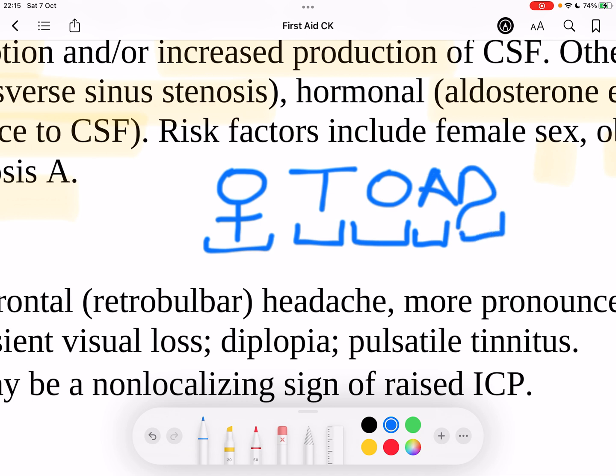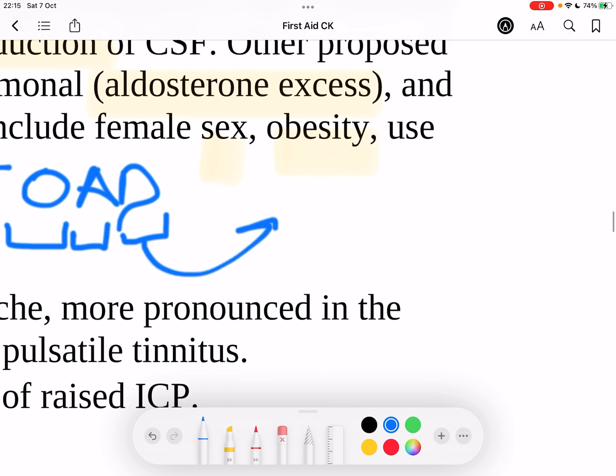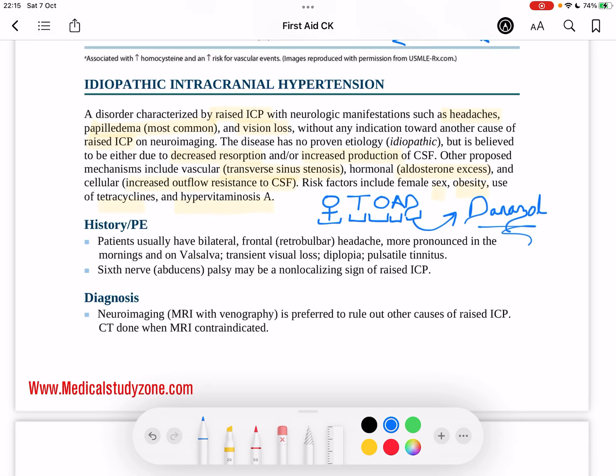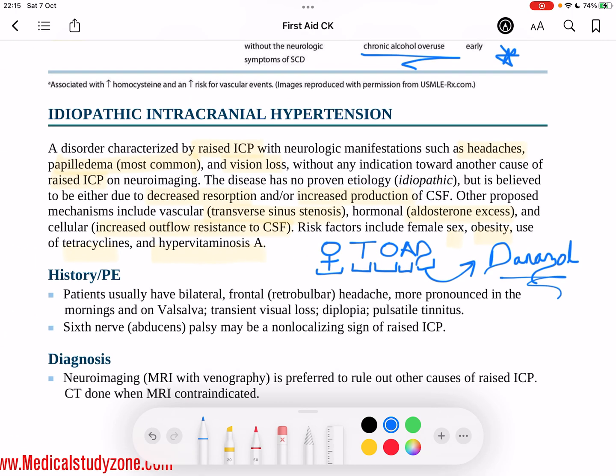And D, this is your extra A-star one. This stands for danazol. Okay, this is a medication which is also associated with idiopathic intracranial hypertension. And just on another side note, another name for idiopathic intracranial hypertension is pseudotumor cerebri, essentially just meaning that this can mimic the signs of having a tumor in the brain.